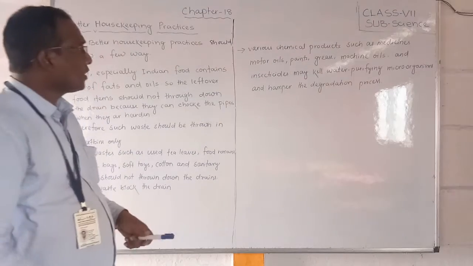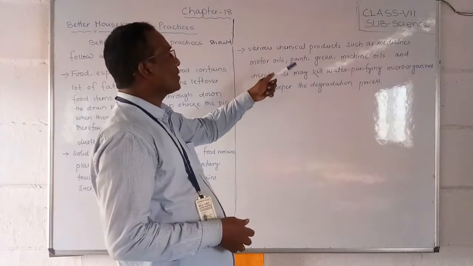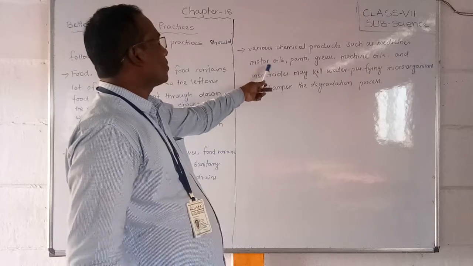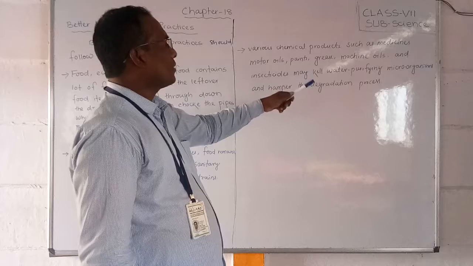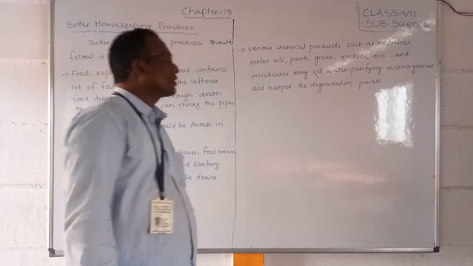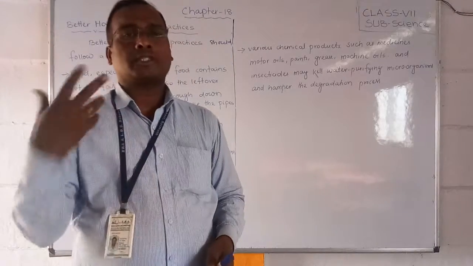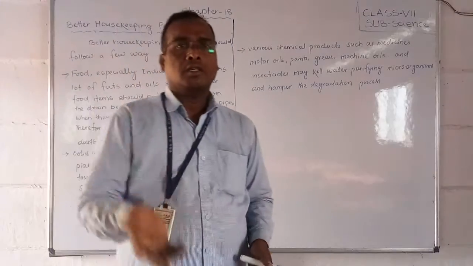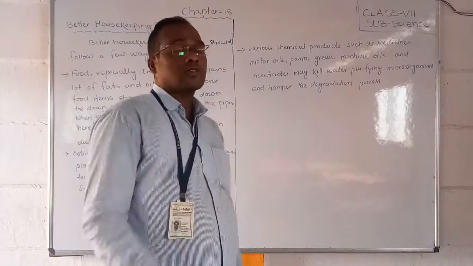Now we discuss various chemical products also. The third one is various chemical products such as medicines, motor oils, paints, grease, machine oils and insecticides, which may kill the water-purifying microorganisms and are harmful for the degradation process. If chemical substances like paint are there, they will kill those water-purifying microorganisms.